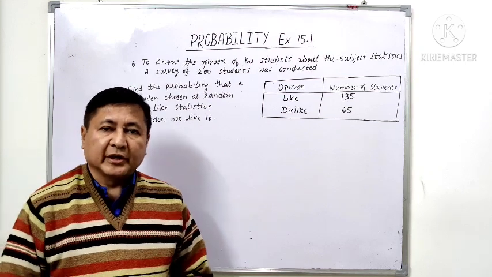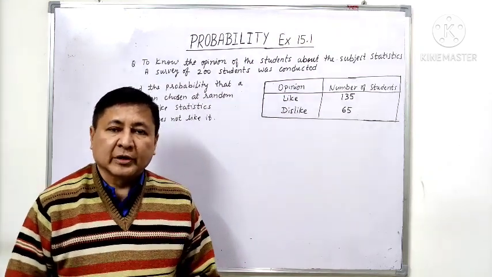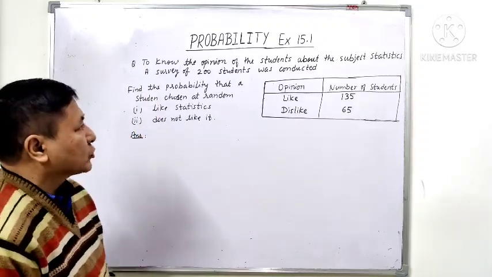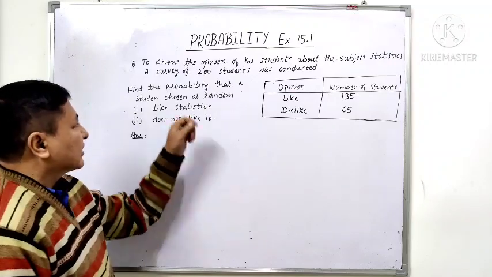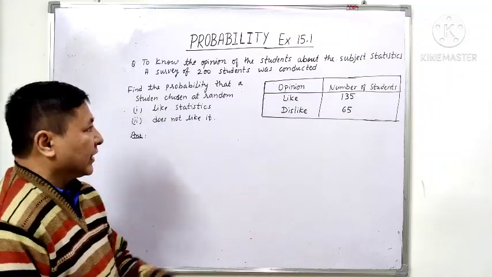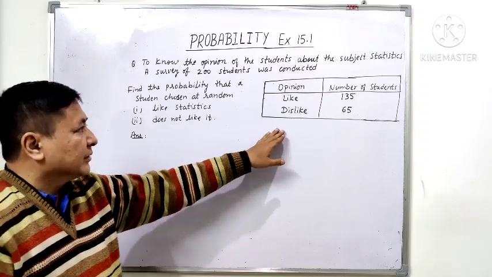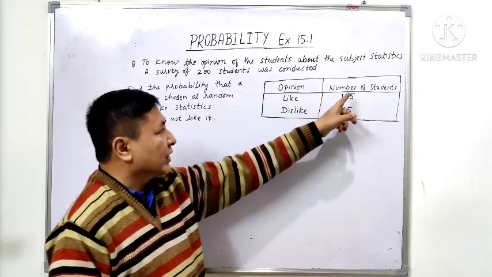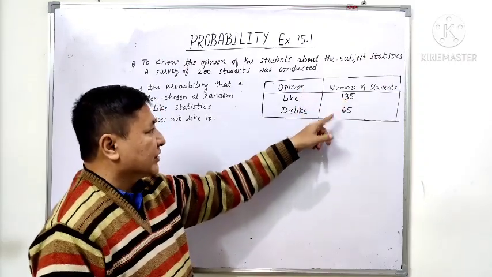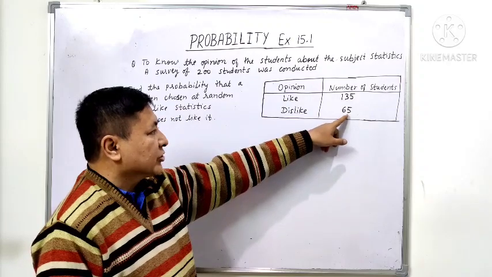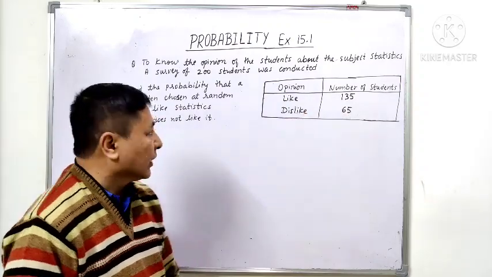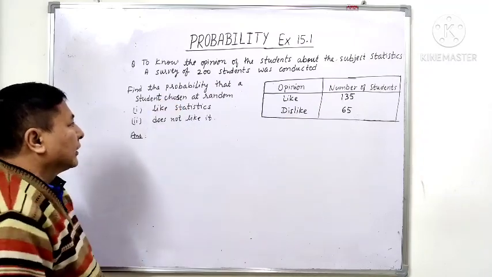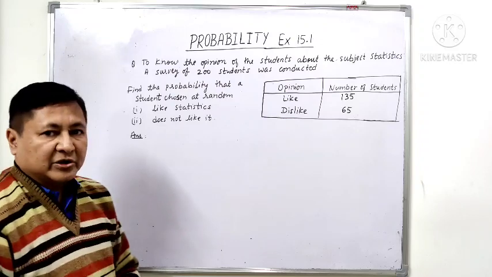Hello students, today again we are doing the questions from the probability chapter, exercise number 15.1. To know the opinion of the students about the subject statistics, a survey of 200 students was conducted and this is the recorded table, that is, the opinion of the students whether they like or dislike. The number of students who like statistics is 135 and the number of students who do not like statistics is 65. Find the probability that a student chosen at random likes statistics and does not like statistics.